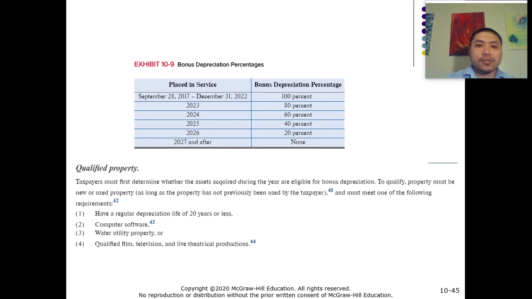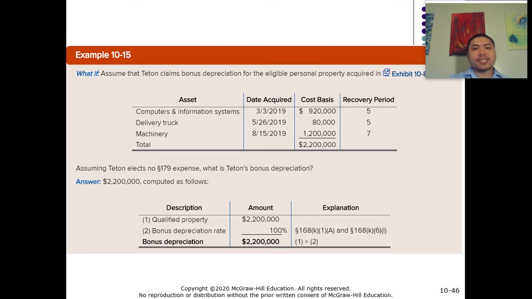All right, so let's look at this example. Assume that this company, Titan, claims bonus depreciation for the eligible personal properties it acquires during the year. A computer information system acquired in March for the cost of $920,000.